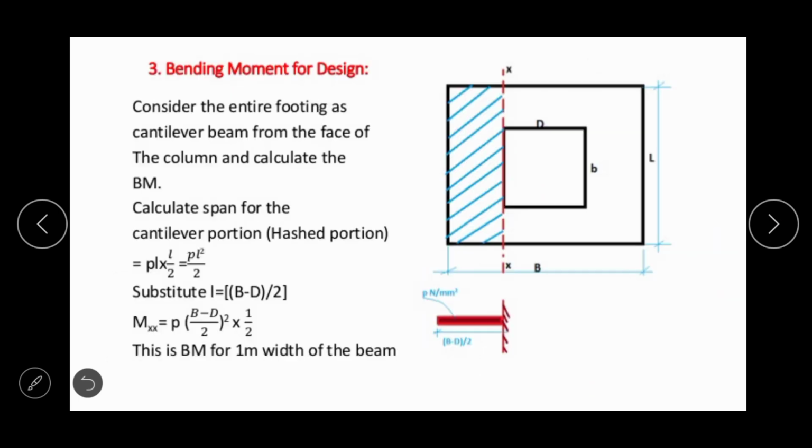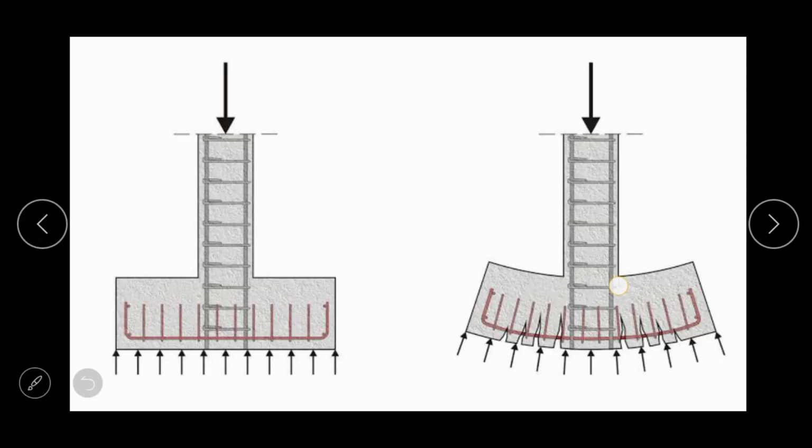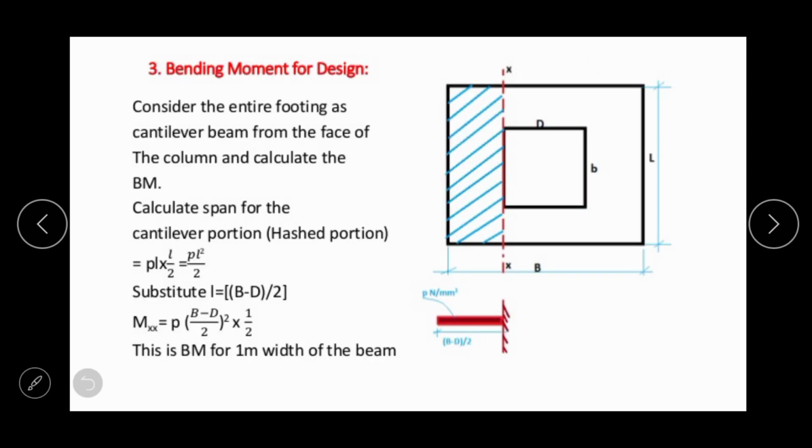So it behaves as a cantilever beam. Okay, this is fixed portion and this is free. So this is fixed portion, this is free. So this is also behaving like a cantilever beam. So the critical section lies in this portion for bending.